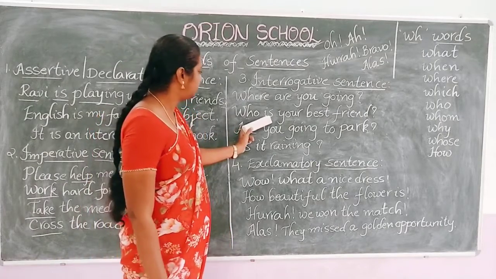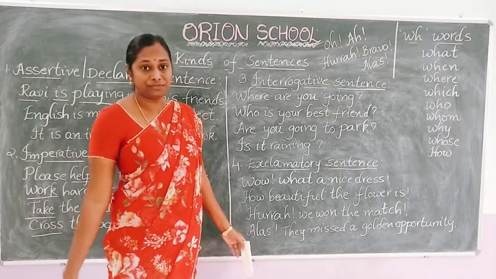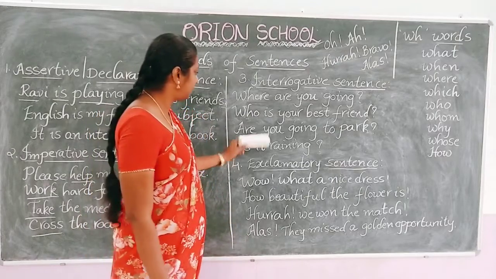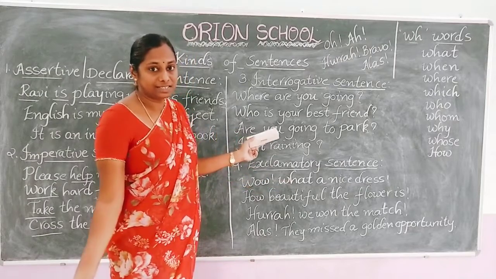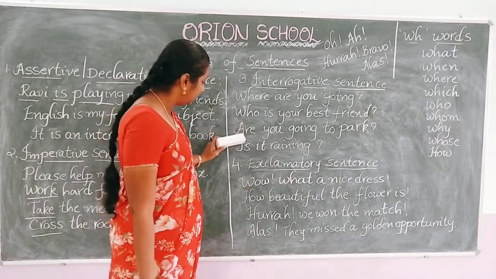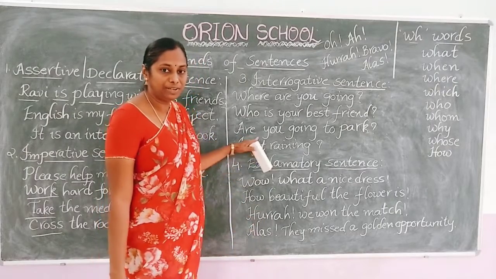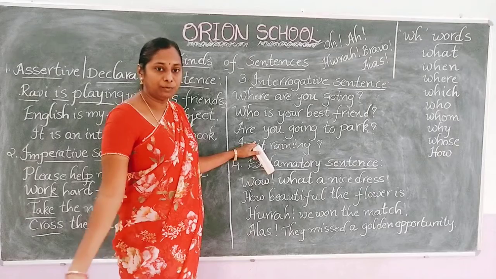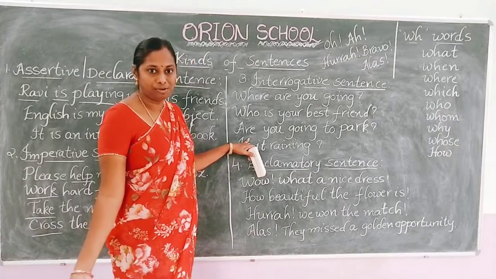But second sentence, who is your best friend? Okay, Shanti is my best friend, or Swapna is my best friend, or Priya is my best friend. We can say answers like this. But if anybody asks you, are you going to park? For that, what will you say? Yes, I am going to park. Otherwise, no, I am not going to park.